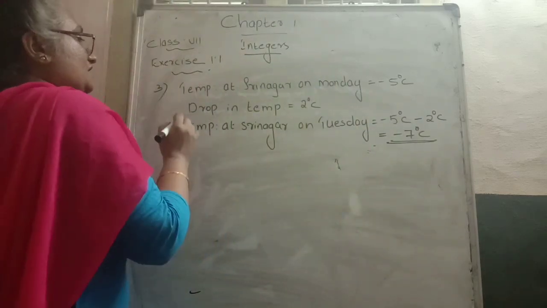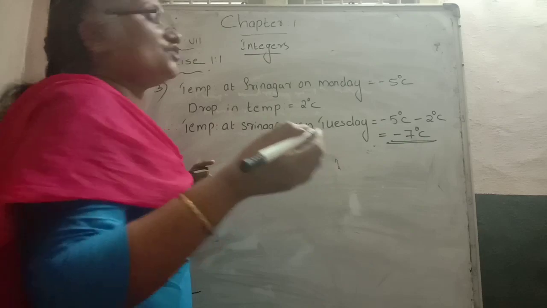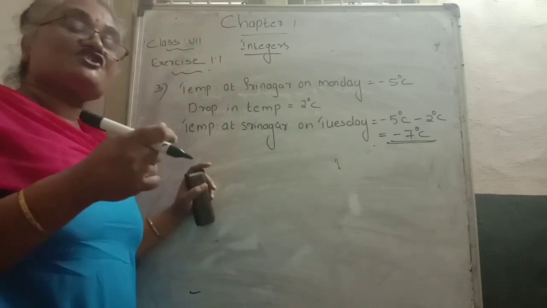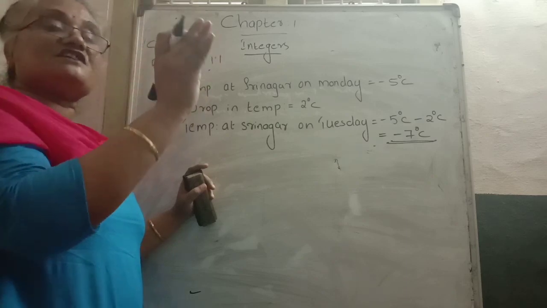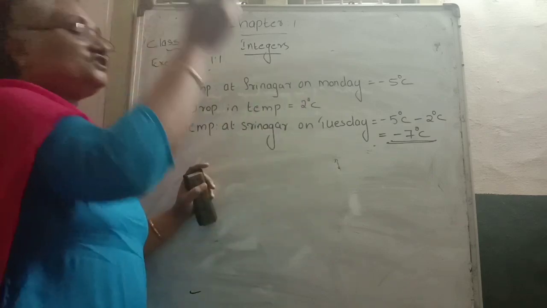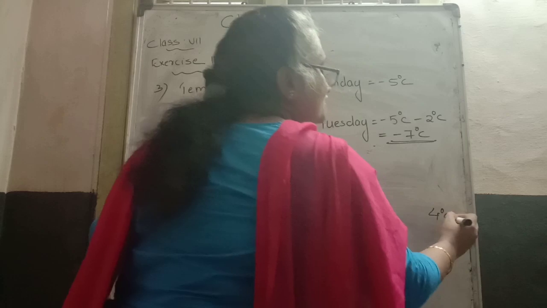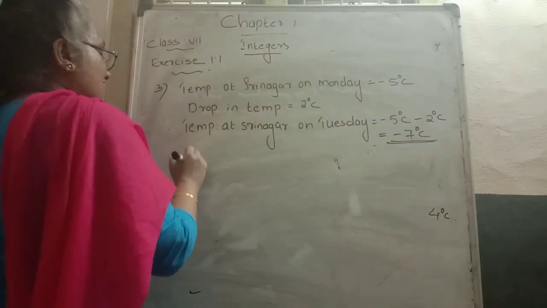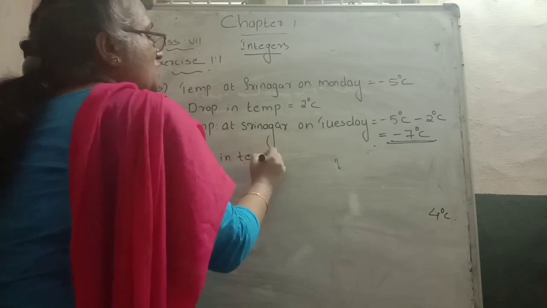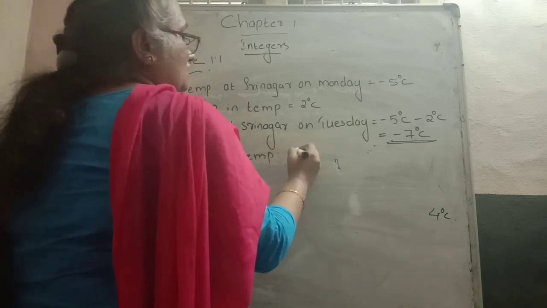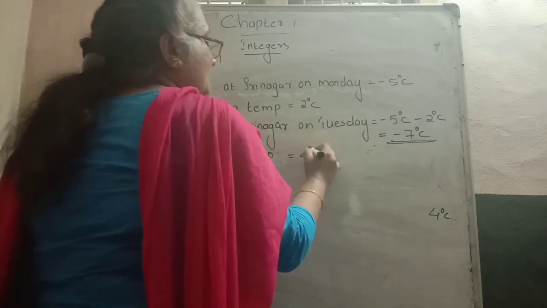Then next is Wednesday's case. On Wednesday, what happened? The temperature is rising up. Rising up means it increases by how many degrees? It increased by 4 degrees Celsius. That means we can write it as a rise in temperature. How many degrees did it rise? It rose by 4 degrees Celsius.